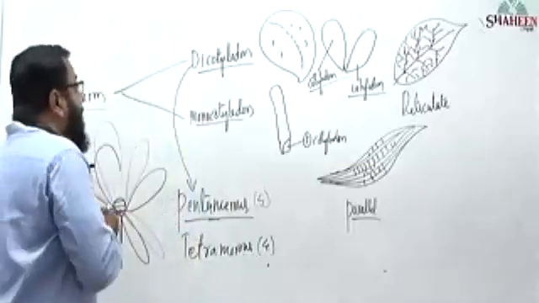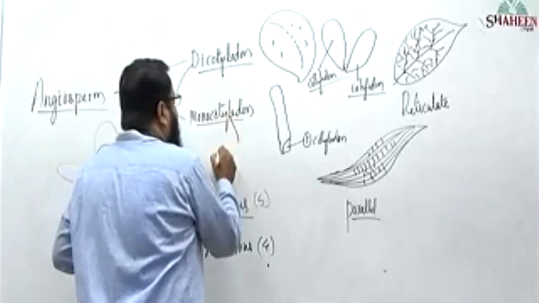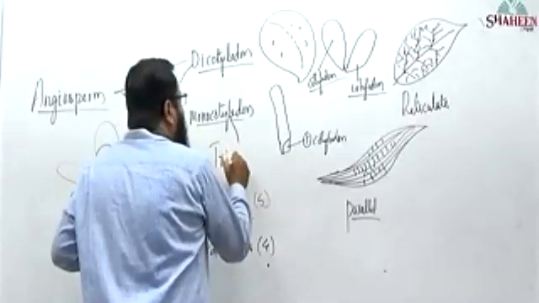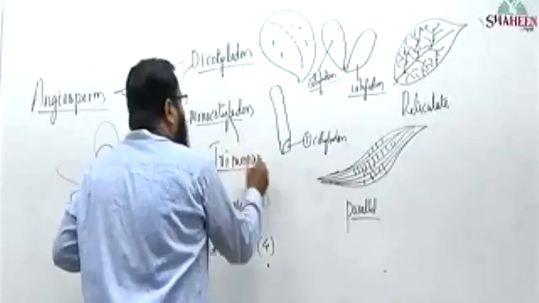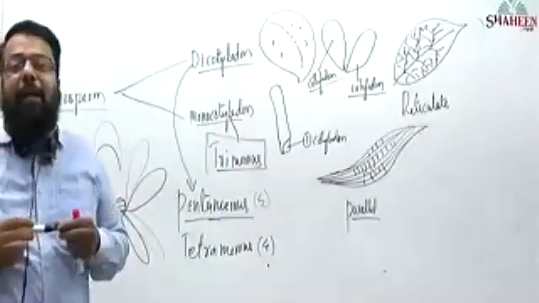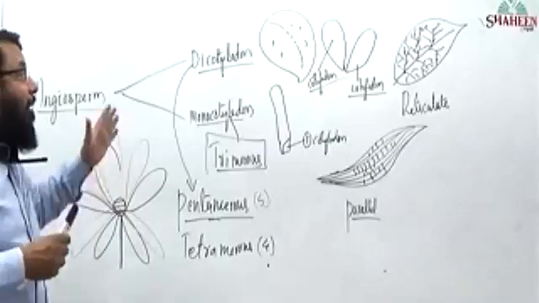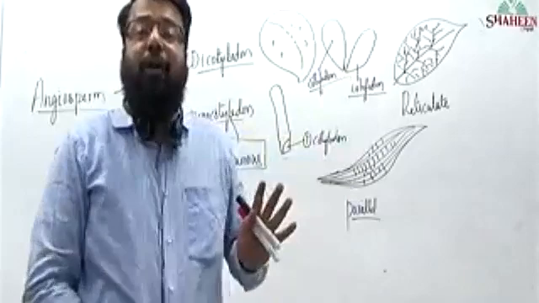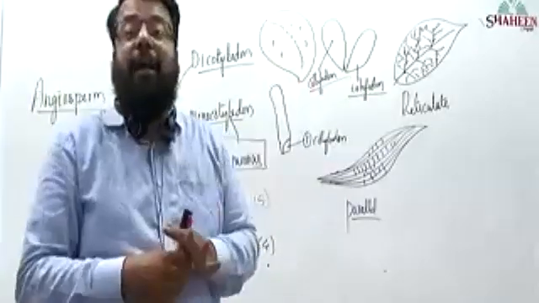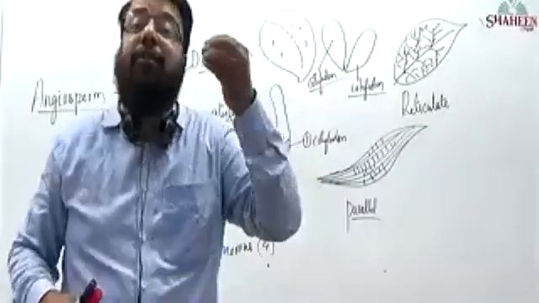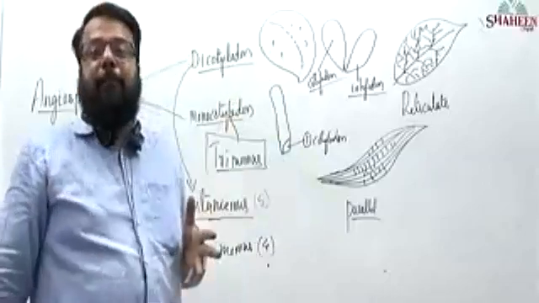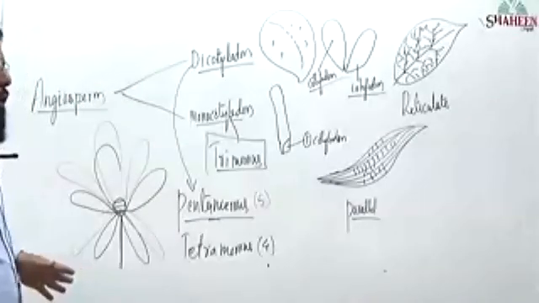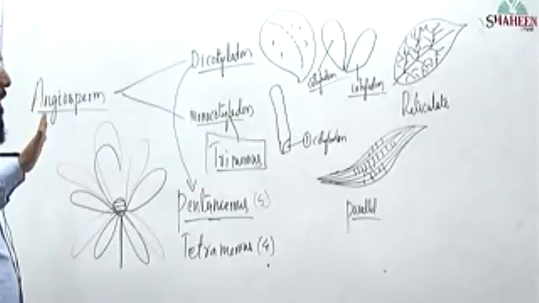Whereas in the case of monocots, the flower will have 3 appendages, that is trimerous. Okay, these are the differences between dicot and monocot plants. Thousands of differences are there. It is not 1 or 2. Even the structure of the pollen grain differs. That you will come across later in higher classes. But 3 differences are mentioned.